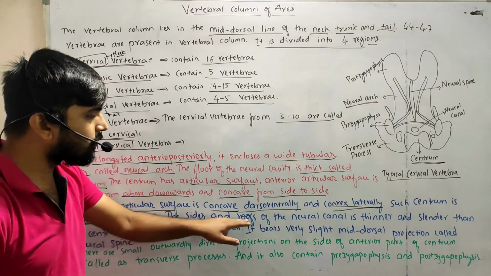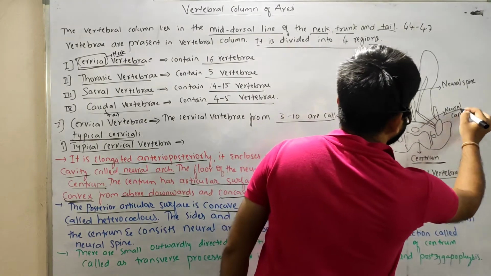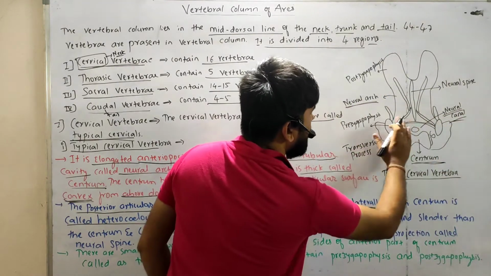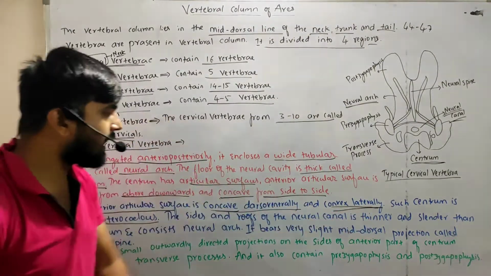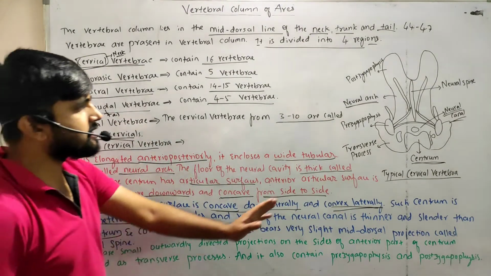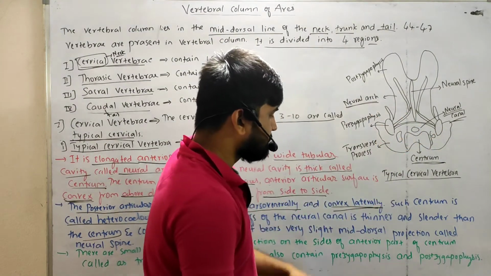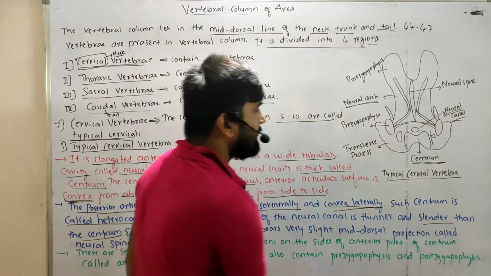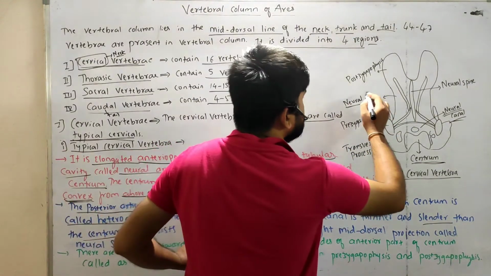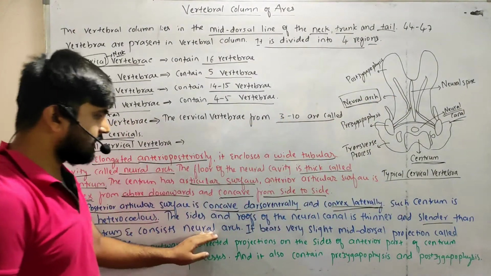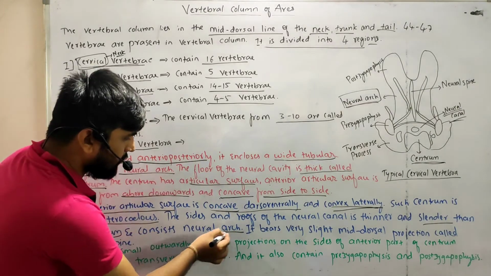Now the sides and roof of the neural canal. This is the neural canal. The sides of the neural canal are thinner and slender than the centrum, and they consist of the neural arch. So this will be the neural arch.